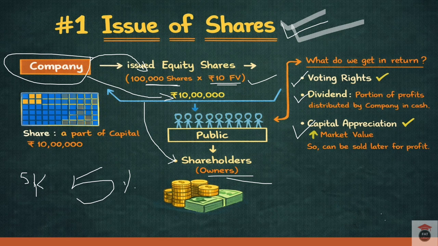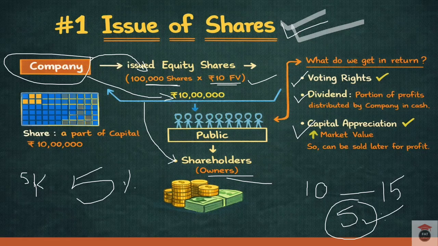Capital appreciation means, when we purchase the shares, the face value of the share was 10 rupees per share. Then after 2-3 years, if we want to sell that share, the share value may be 15 rupees per share. So the 5 rupees we are getting in addition will be considered as capital appreciation, that is the profit. This process by which a company raises capital by offering its shares to investors is called issue of shares.